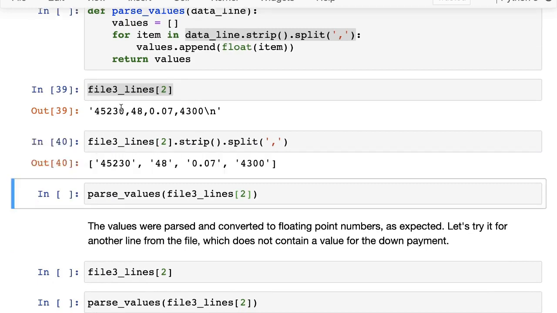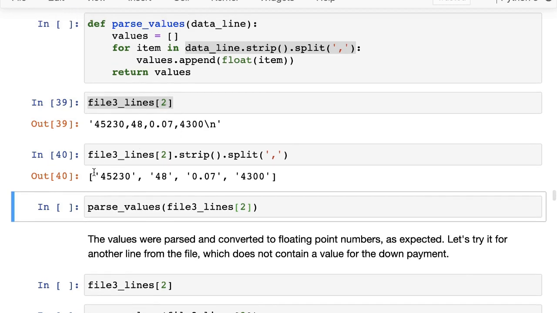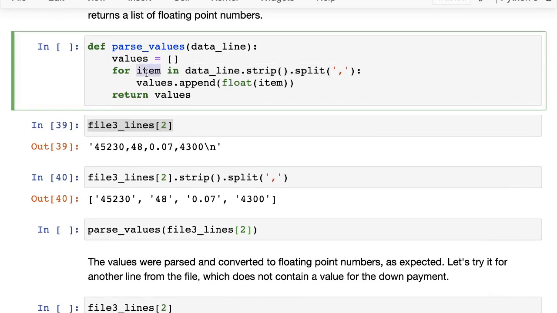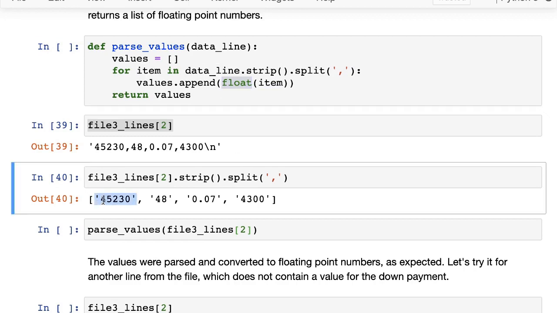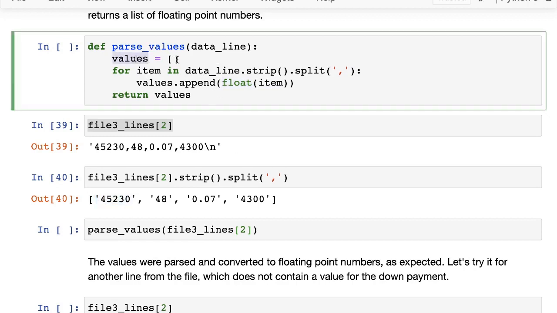Then we get back 45230, 48, 0.07, 4300, and the newline is gone. Okay, so now we have a list. So now we go over each item in the list, convert that item into a float, and then append it to values. All right, so we take each of these items, convert it into a float, and then put it back into this values array, and then we return the values.